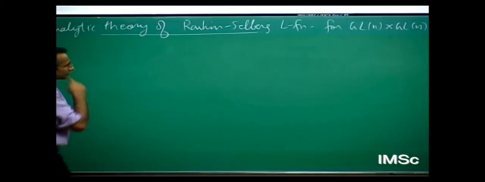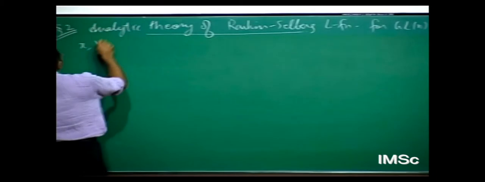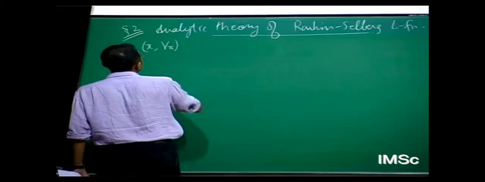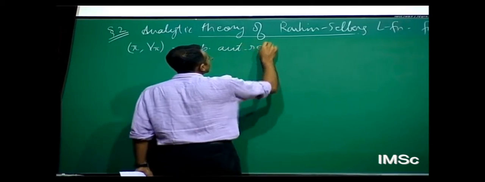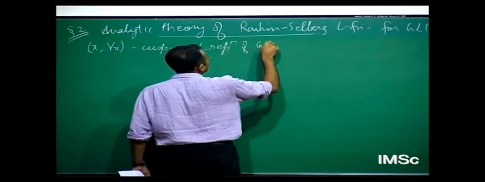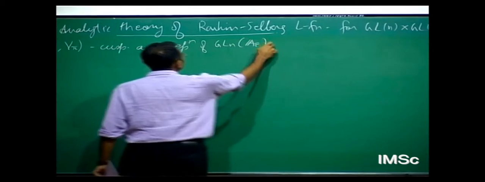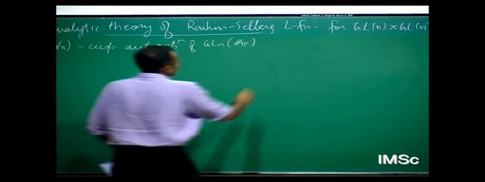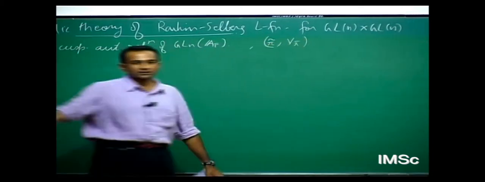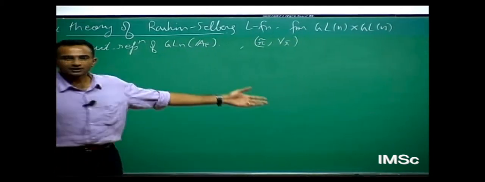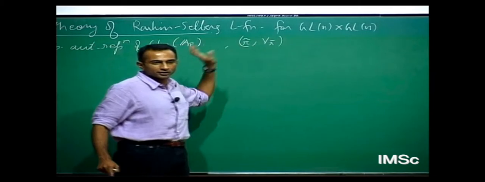So this object is now replaced by, I start with a pi and a representation space V pi. This is a cuspidal automorphic representation of GLN of A_F. And pi tilde, to begin with, V tilde is another representation of the same kind, but later I will specialize to the case when this is the contragradient of pi, the dual representation.